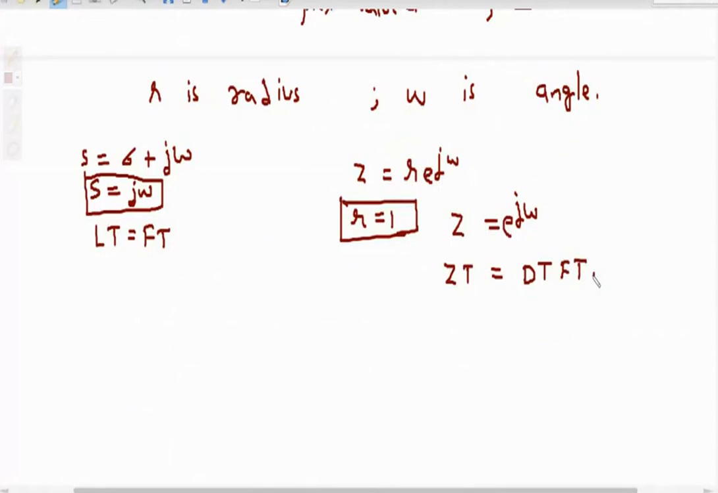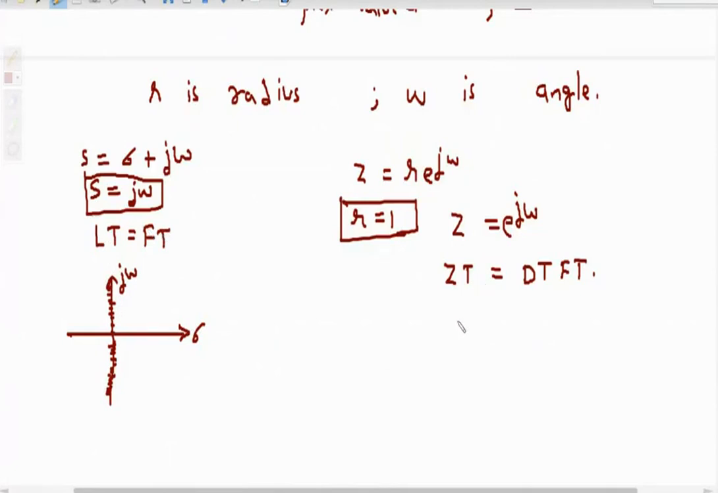Discrete time Fourier transform. Whenever we are calculating the Laplace transform on the imaginary axis, where this is sigma and this is j omega, sigma equal to 0 means this axis. So whenever we calculate the Laplace transform on the imaginary axis, we get the Fourier transform.